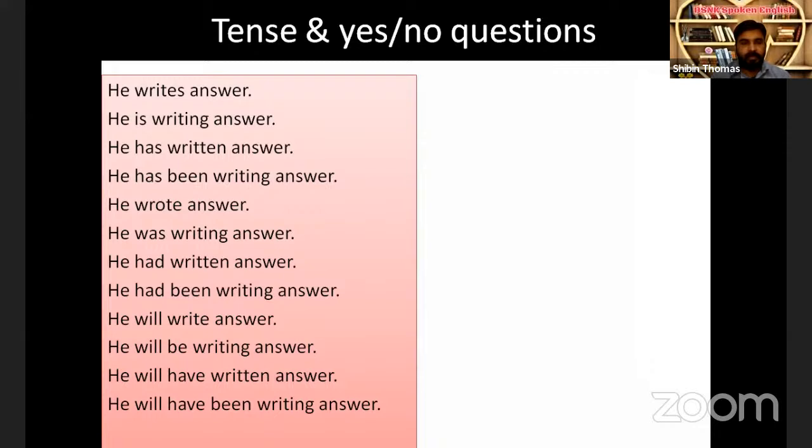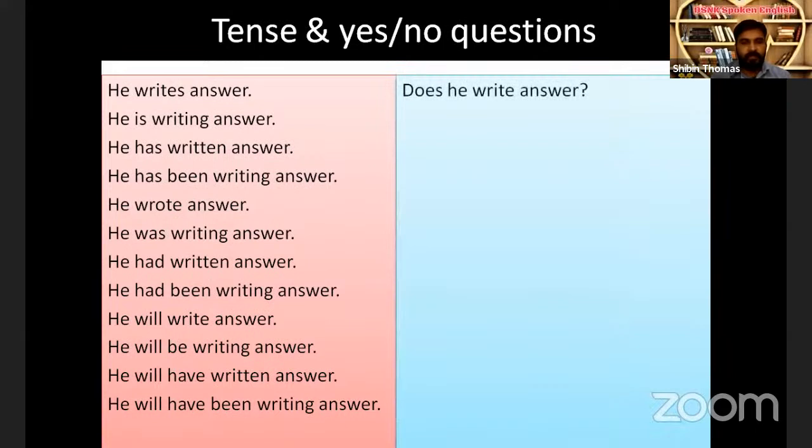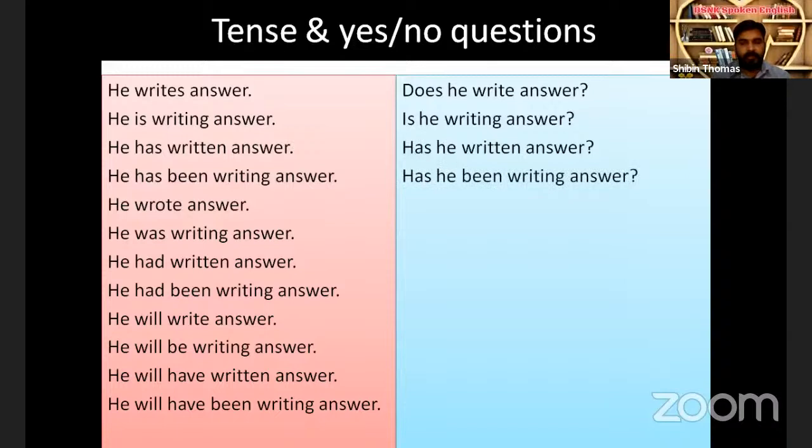He writes answer. How to ask question? Does he write answer? Yes. Then he is writing answer. Is he writing answer? He has written answer. That is auxiliary verb, has he written answer? He has been writing answer. That is, has he been writing answer?